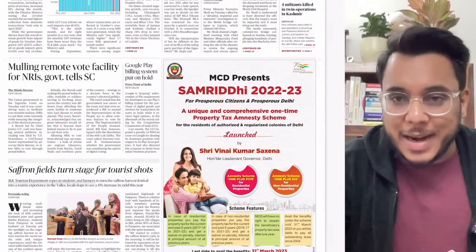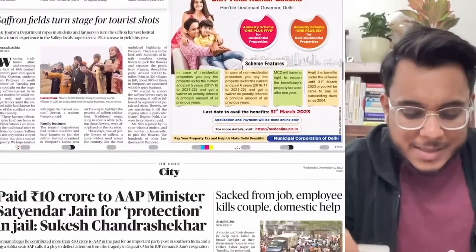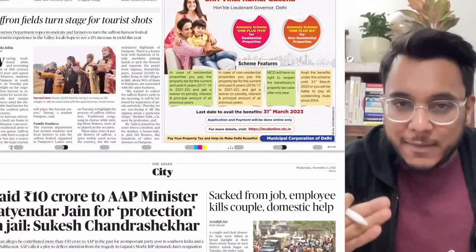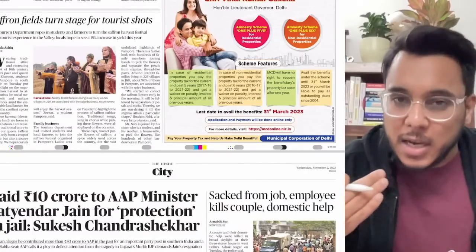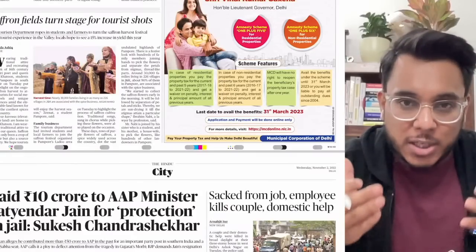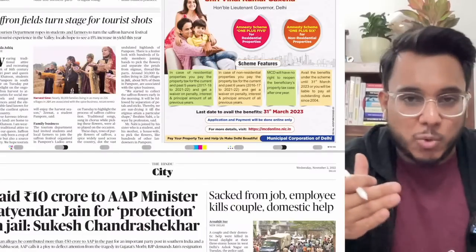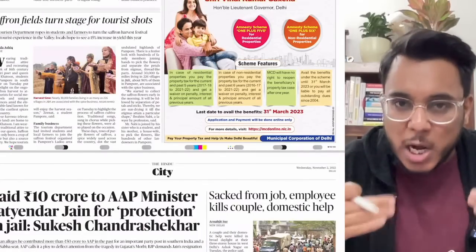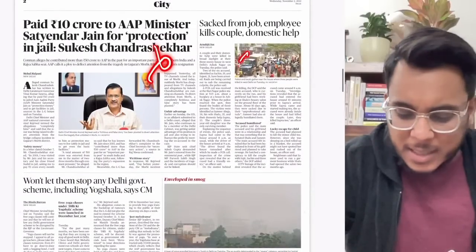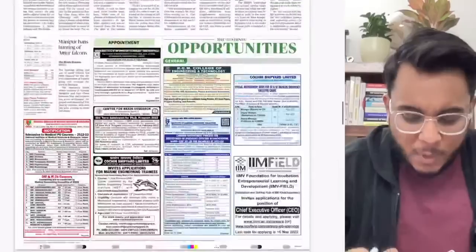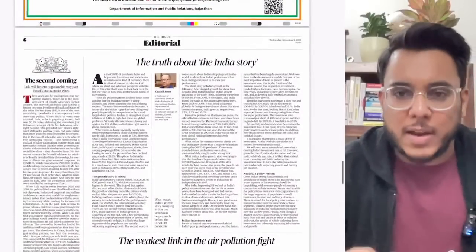Then the political articles etc. have not been important. Saffron fields set the stage for the tourist shots. Now guys, see this particular thing: the harvest season for the saffron in Jammu and Kashmir is starting, and for that, the Jammu and Kashmir tourism development board has invited the people to come there and visit the harvest season, so it is a kind of a festival that is going on. Okay, then in the city section, the regional politics etc. has been given. Not important for the examination. These tenders, advertisements etc., no need, not important for the exam.